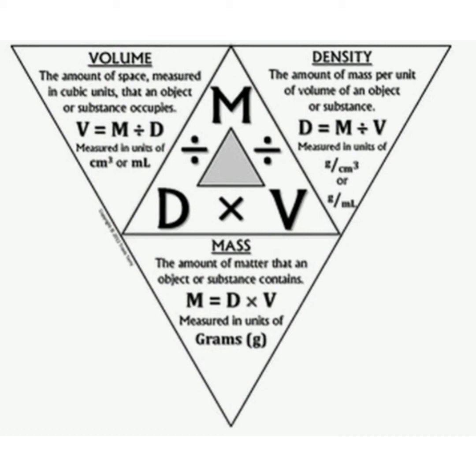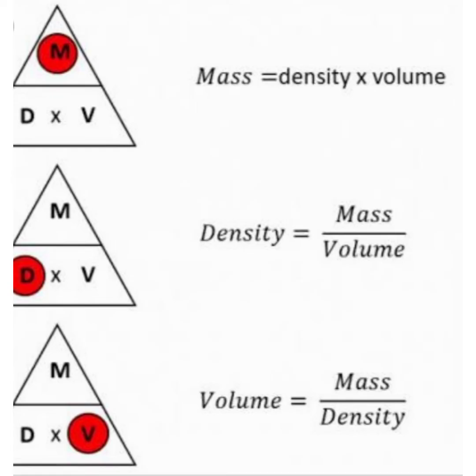And the volume, which is symbolized by the letter V, is on the bottom right. If we want to find out the density, we should cover up density in the magic triangle. The formula for density is mass by volume.